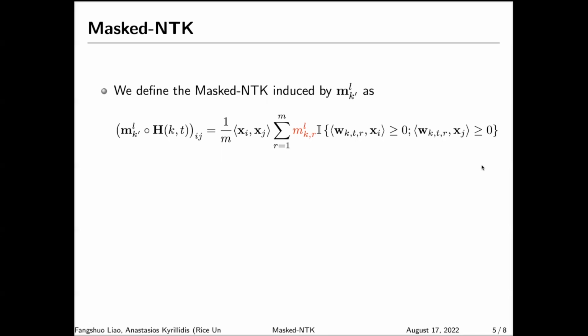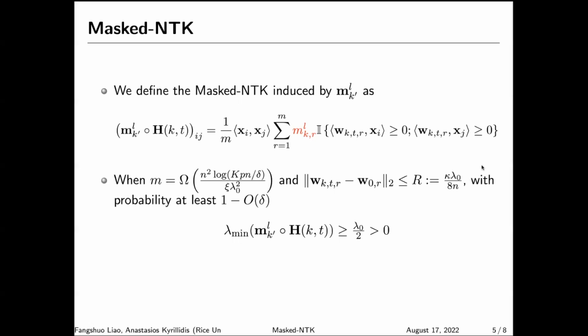In our definition, we don't enforce the iteration index of the mask, k', to be equal to the index of the weights, k, only due to mathematical convenience. Practically, we will only use the masked NTK when k' equals k. And we will show that the masked NTK has a nice concentration property around the ordinary infinite width NTK. Therefore, under the case of sufficient overparameterization and small weight perturbation, it stays positive definite throughout training. That is, the minimum eigenvalue of all of our masked NTK is greater than or equal to lambda_0/2, with lambda_0 here being a strictly positive value.